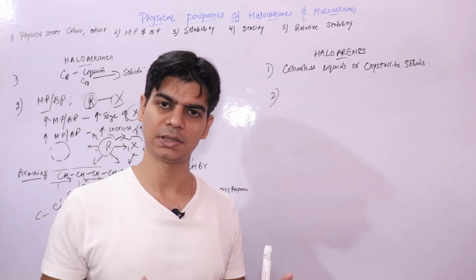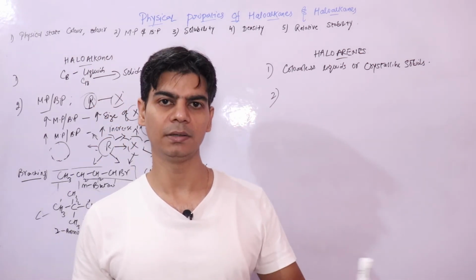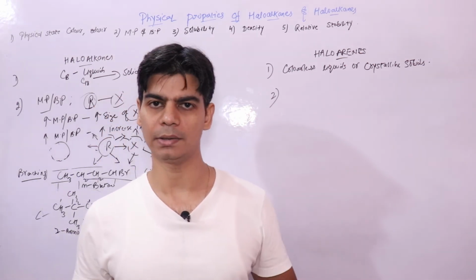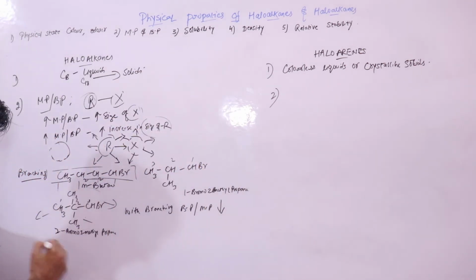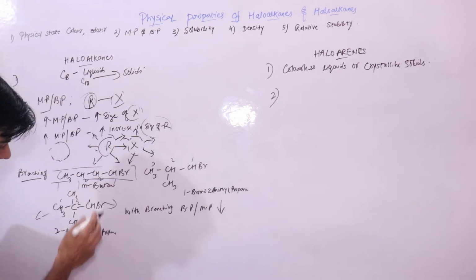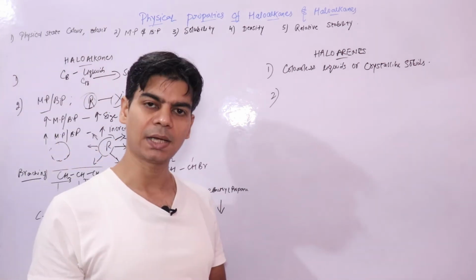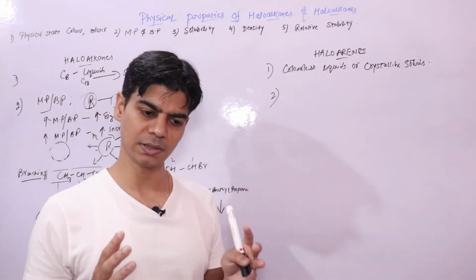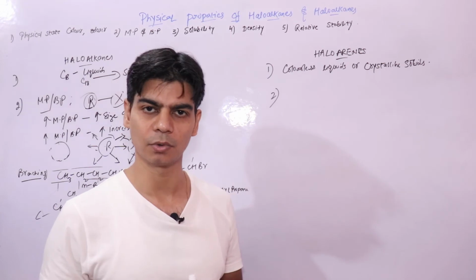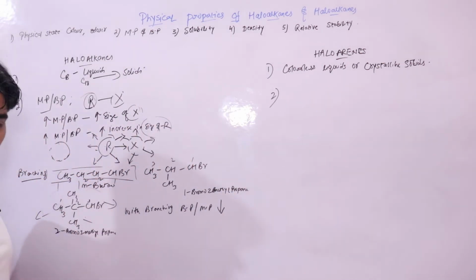Less interaction means you need to give them less heat in order to melt or boil them. So due to increased branching, the surface area decreases, due to which the interaction decreases. The branched chain haloalkanes interact with a lesser number of neighboring molecules, so their melting point and boiling point becomes less.